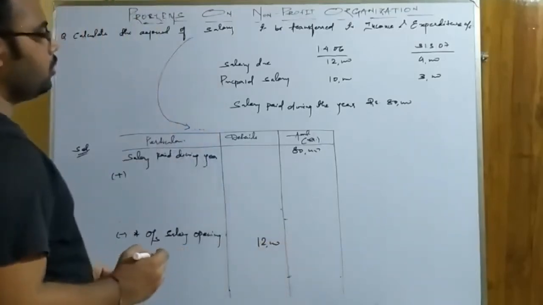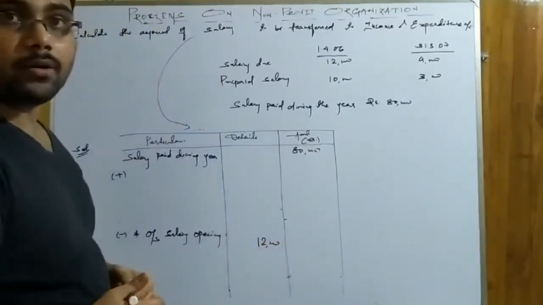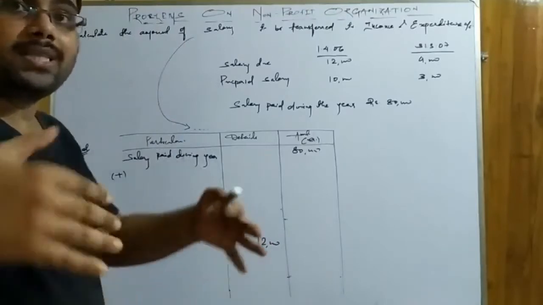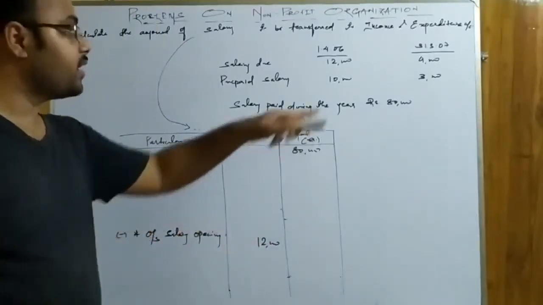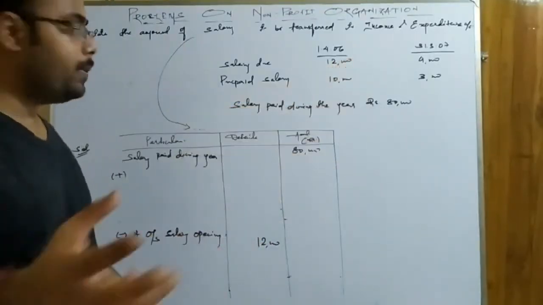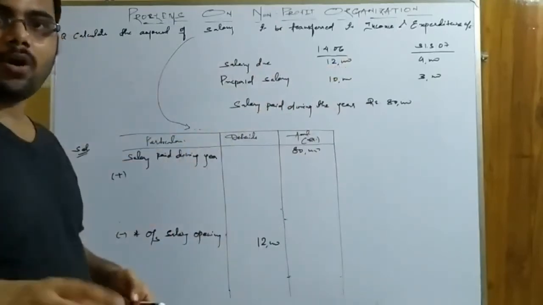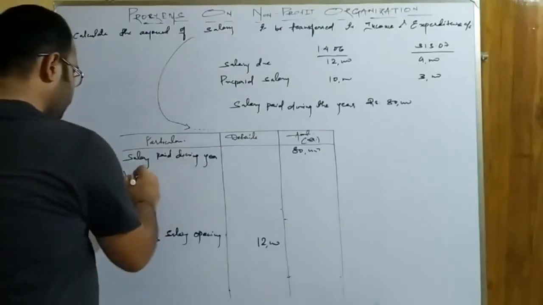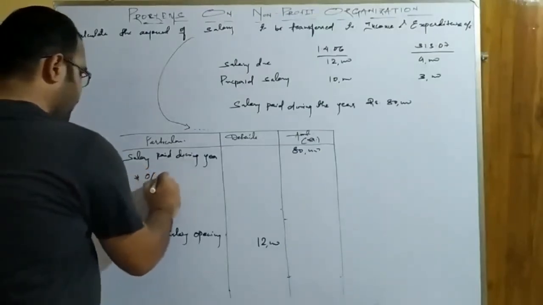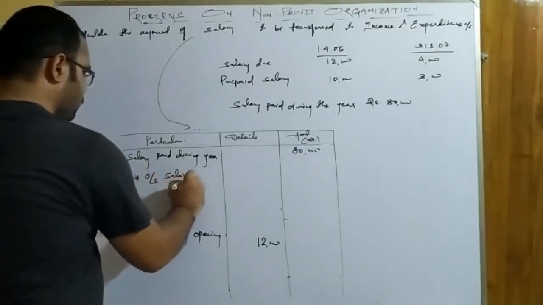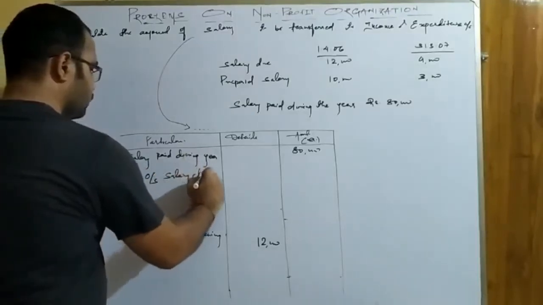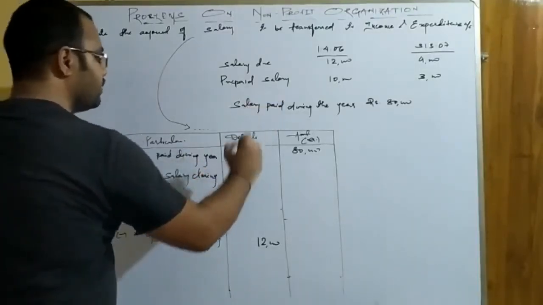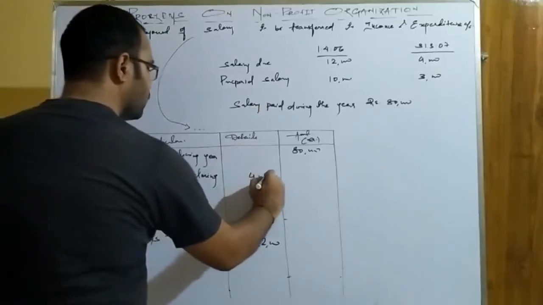So now what about the closing due of the salary? It's salary due at the end of the year. That end of the year is related to this current accounting year, so it will be added, because due at the end, or due related to current year, are added. So outstanding salary closing, that is 4,000. Got it?